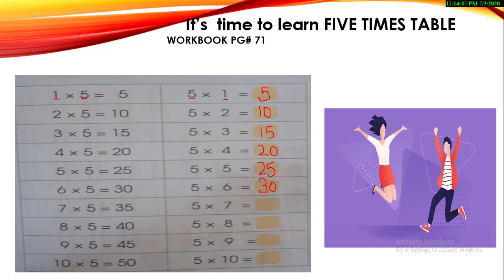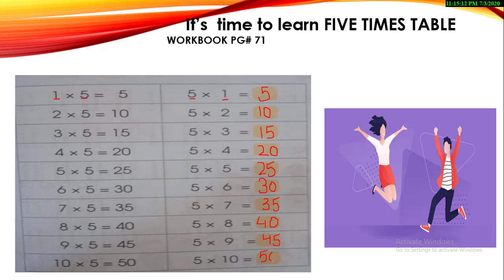Okay, now let's move on. 7 5s are 35 or 5 7s are 35. The answer will be the same in both cases. 8 5s are 40 and 5 8s are 40. 9 5s are 45 and 5 9s are 45. In both cases, the answer will be the same. So start filling it with me. 10 5s are 50 or 5 10s are 50.